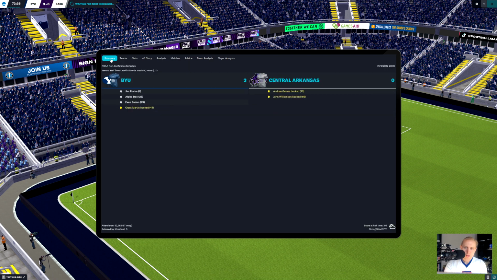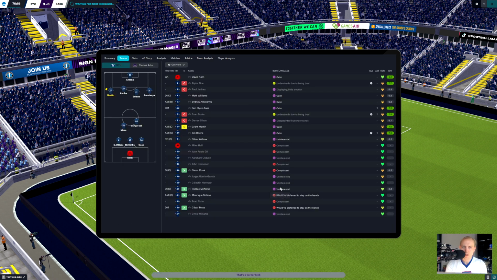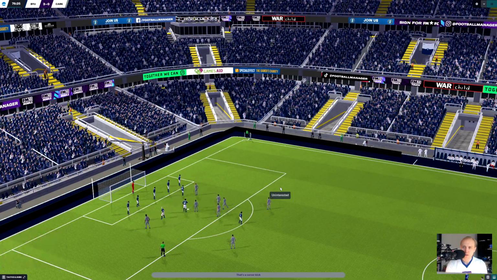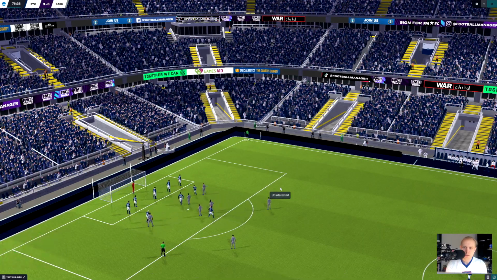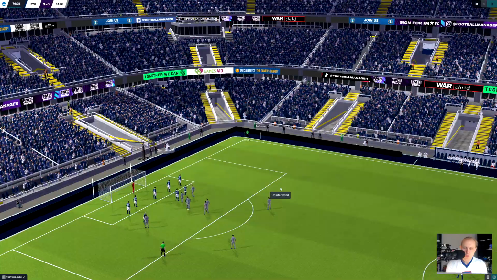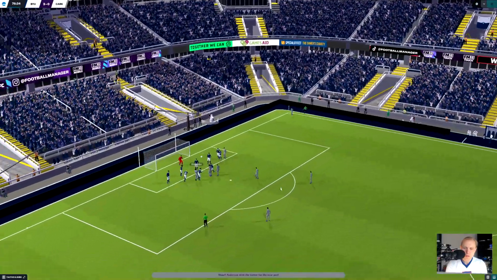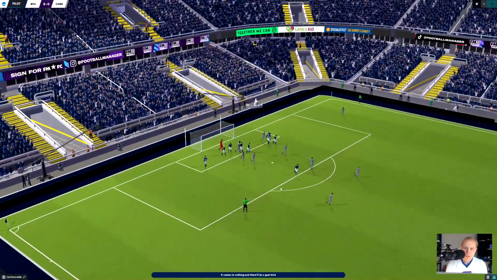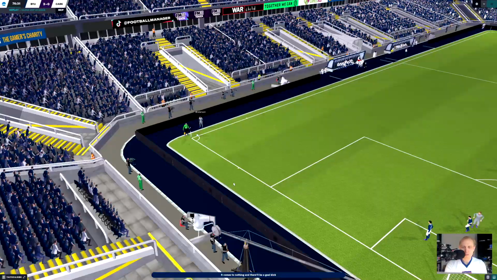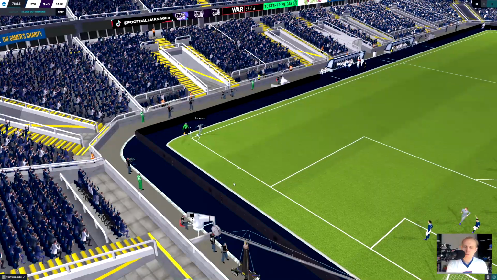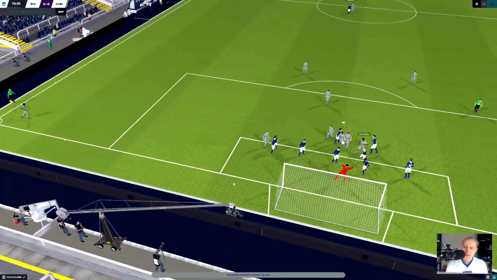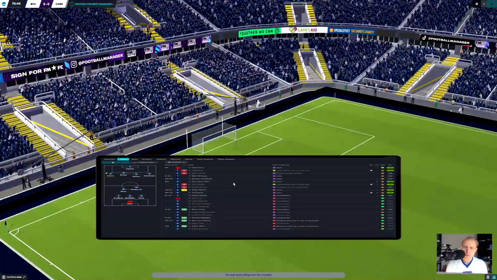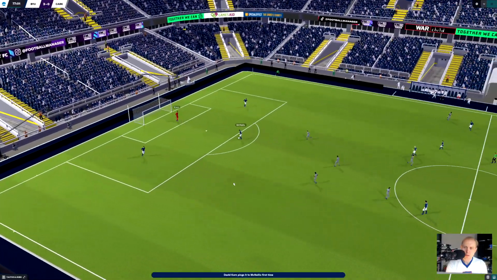Summary here, and we have a crowd of 52,567, so not a sellout because we can fit up to 65,000 there, though I can't see any empty seats. Here is the corner for Central Arkansas. Somebody's uninterested. And there we go. There's a little uninterested sign that cropped up there at the bottom from someplace or other. And this one's out for a goal kick, and we'll try to keep that pressure on him.